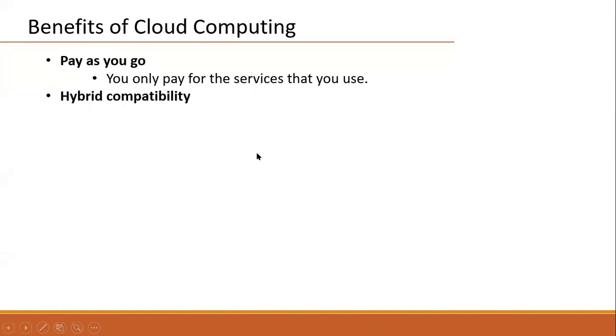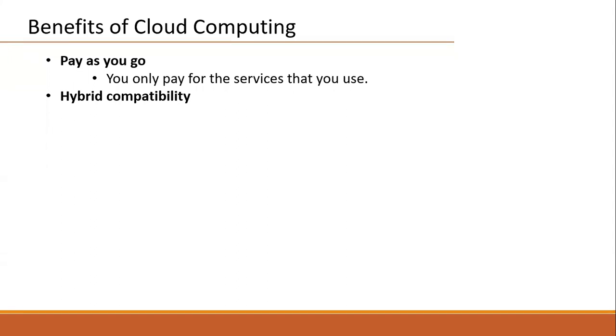The same way, hybrid compatibility. Hybrid compatibility means some services and some resources are there in an on-premises environment. Still, we can use those resources and merge them with the cloud data center resources.